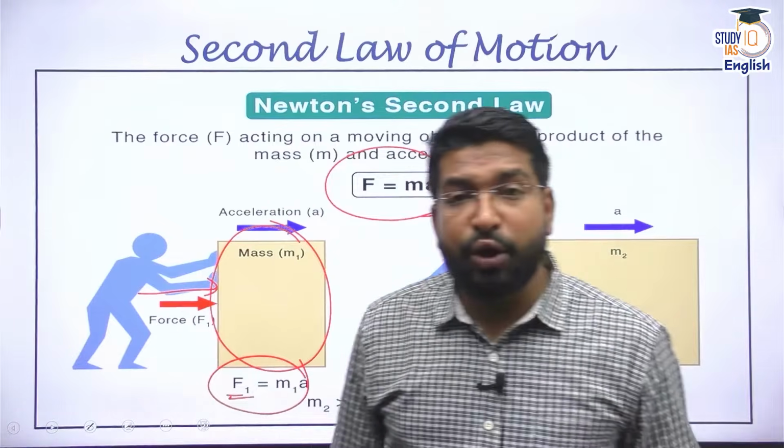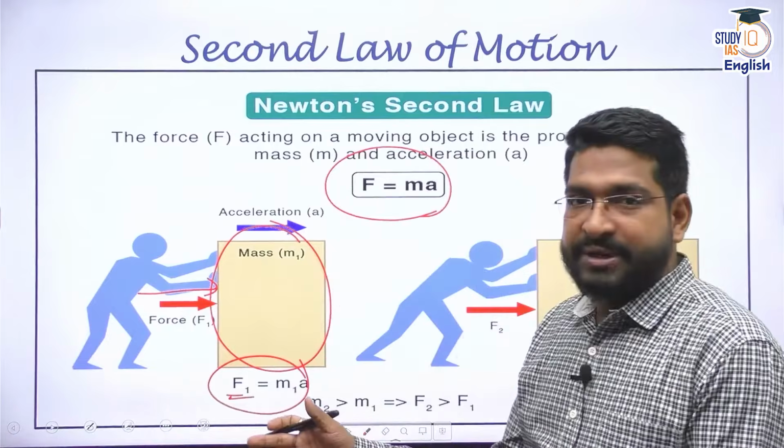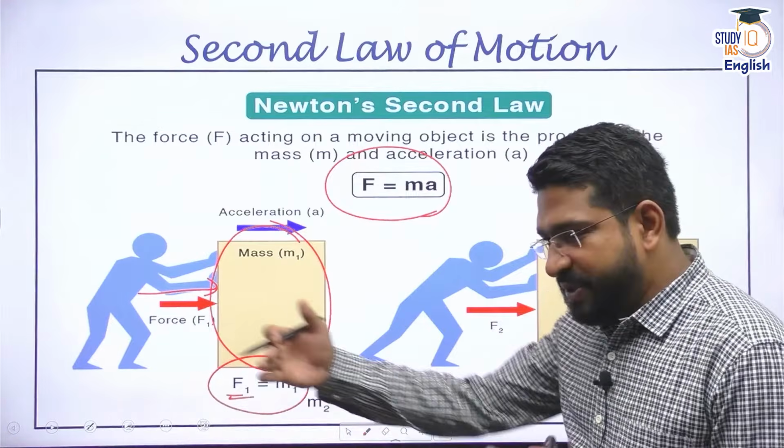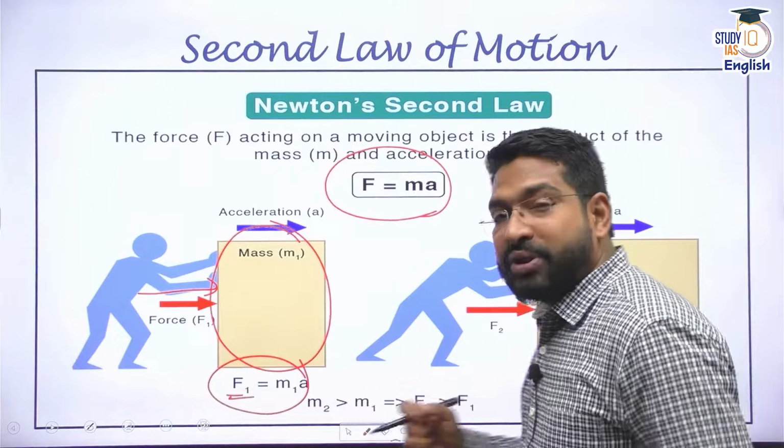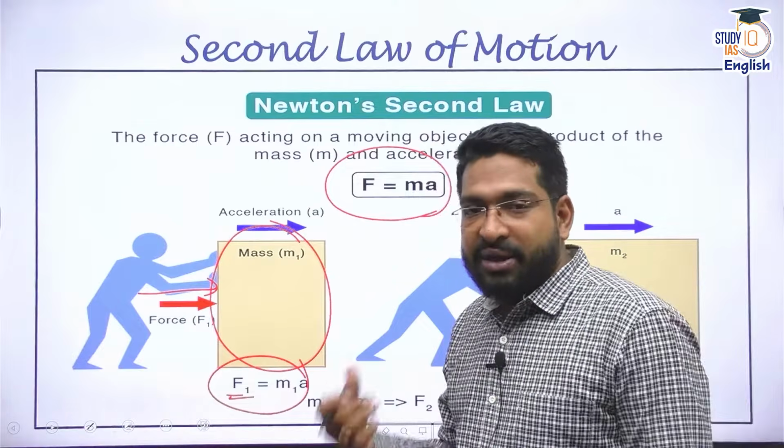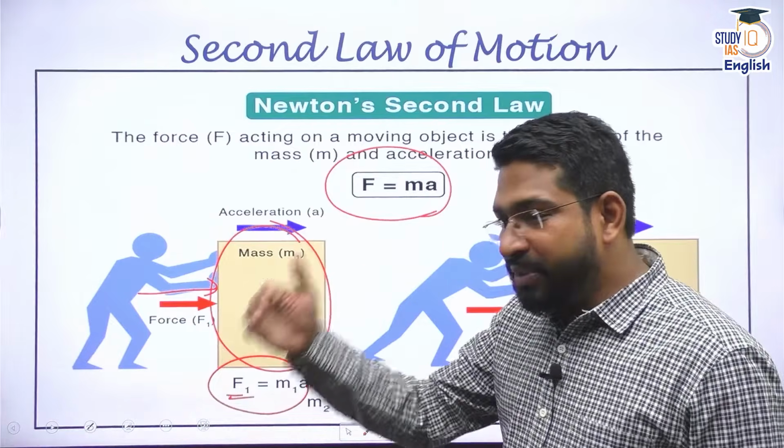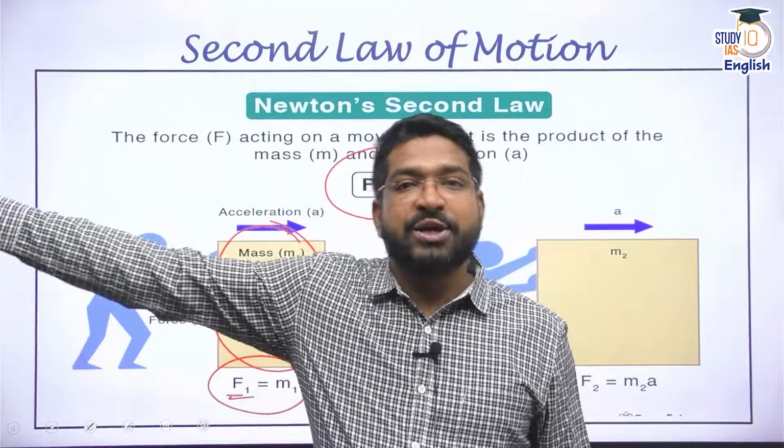Now in long jump, what happens? A person is going to run for a specified amount of length. That means they are going to run, they are going to increase their velocity. The mass is the same, they are going to increase their velocity, and from that particular point they are going to go for a long jump.